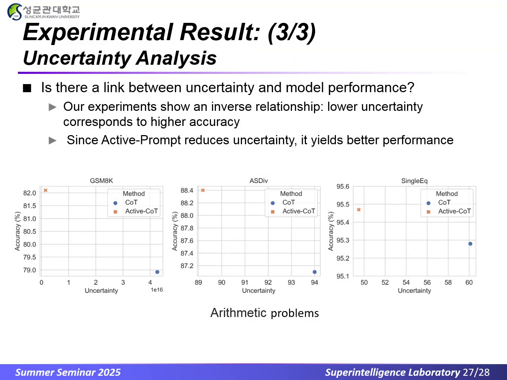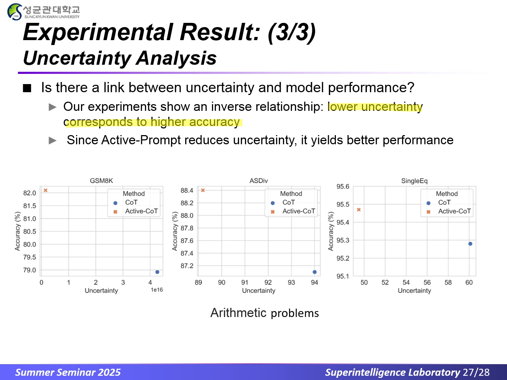Next, let's examine the link between uncertainty and model performance. On all 3 scatter plots, GSM-8K, ASDIV, and SingleEq, we see a clear inverse relationship. Lower uncertainty corresponds to higher accuracy. The blue dots show standard chain of thought prompting with a fixed exemplar set, while the orange X's show active COT, where we replace those exemplars with high uncertainty question examples.